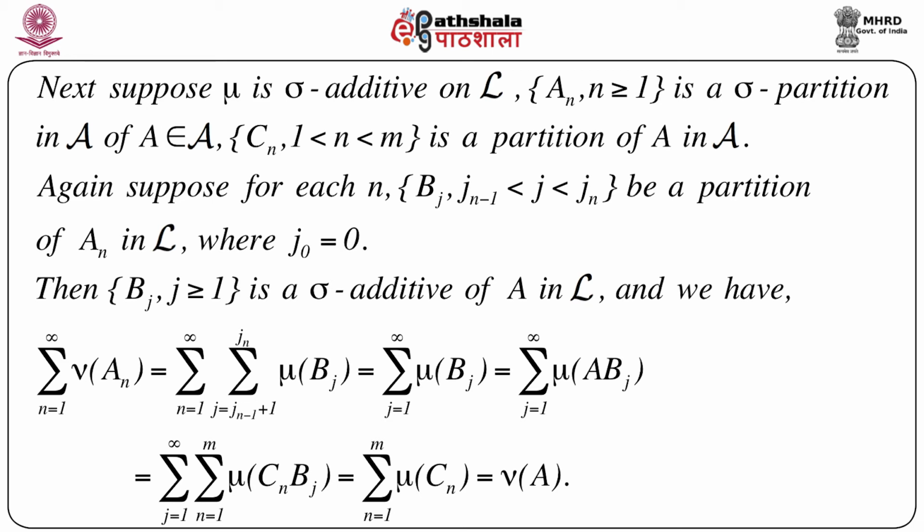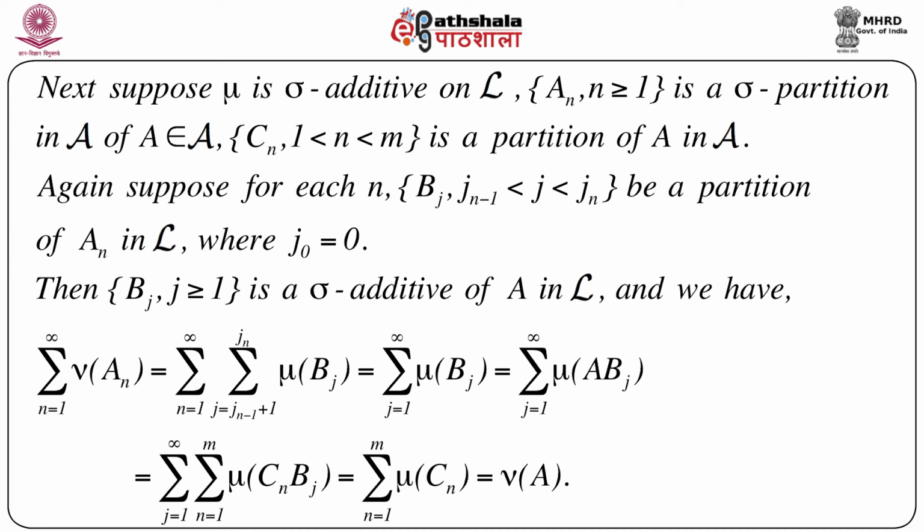Also suppose for each n, bj, j from j(n minus 1) plus 1 to jn, is a partition of an in L, because everything is coming from L. So we can expect that for each n, bj would be a partition of an which is in script L, with of course j naught equal to 0.